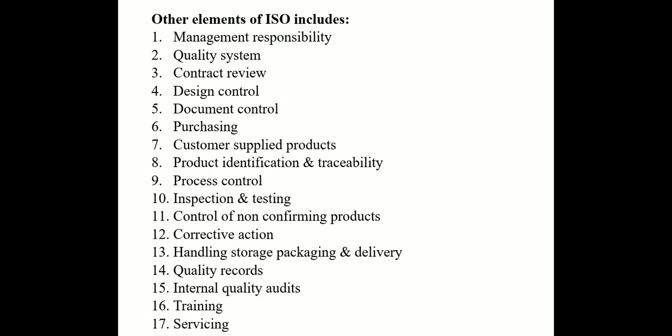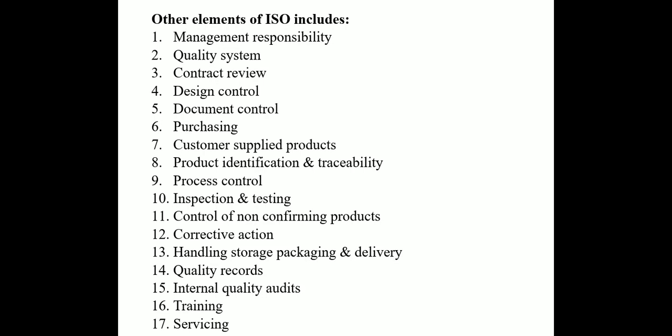Product identification and traceability. There must be a procedure for identifying and tracing the product during all stages like production, delivery and installation. Process control. You must carry out procedures under controlled conditions including monitoring progress, approval of processes and equipments, etc. Inspection and testing.